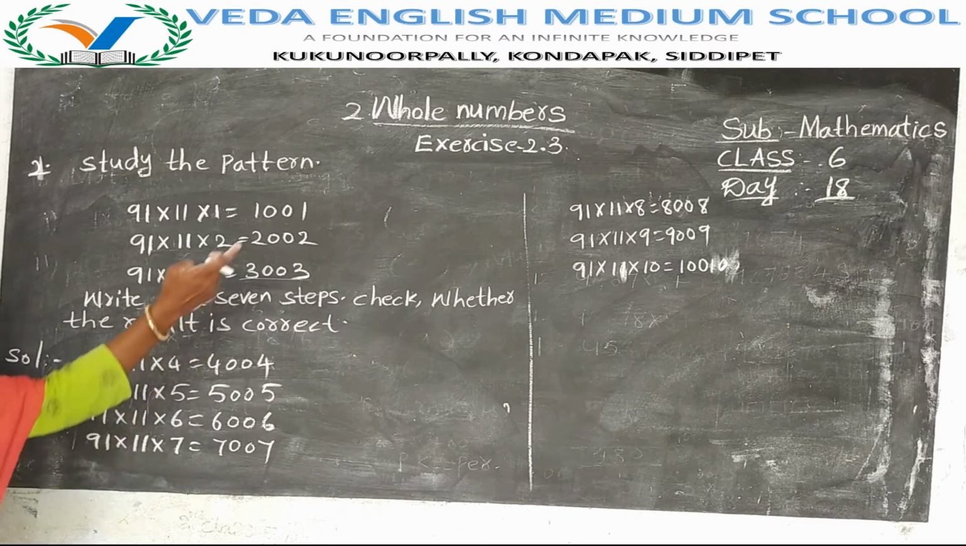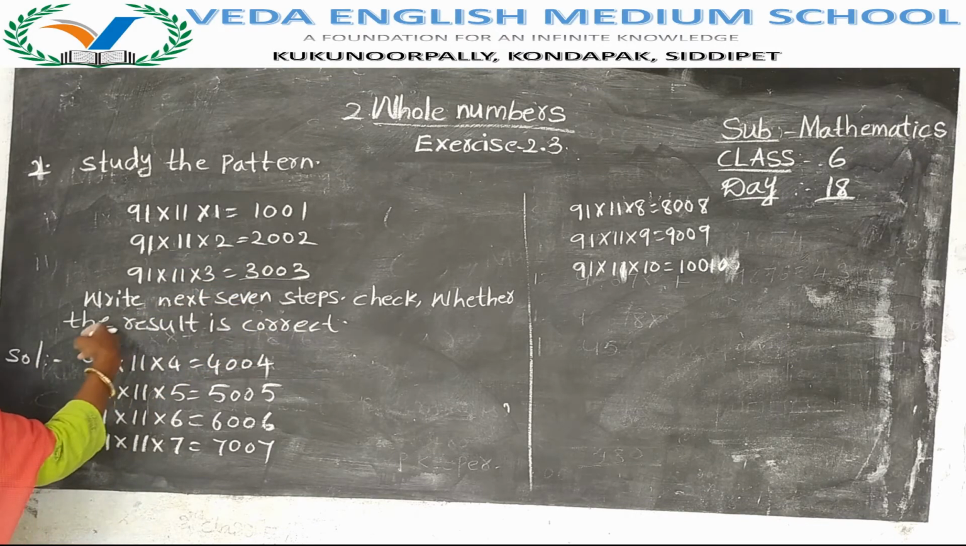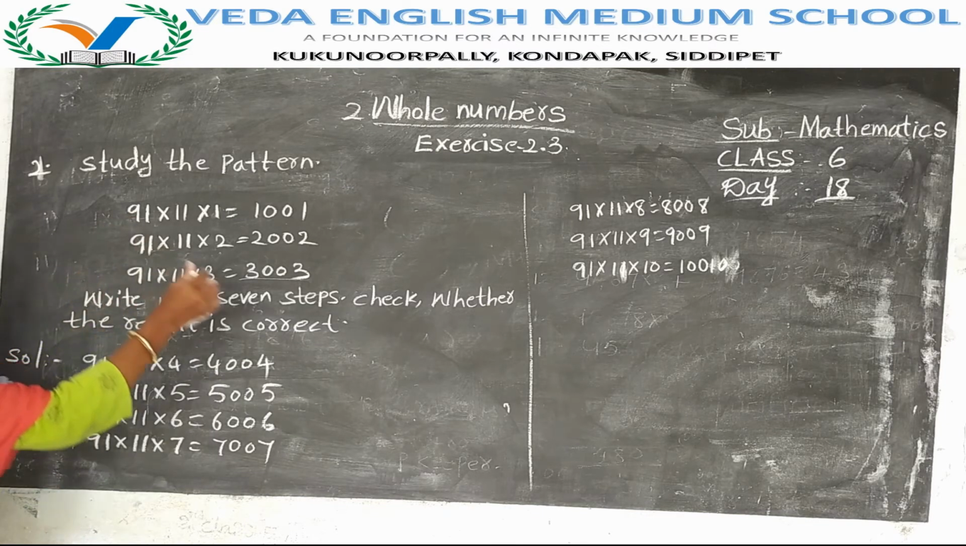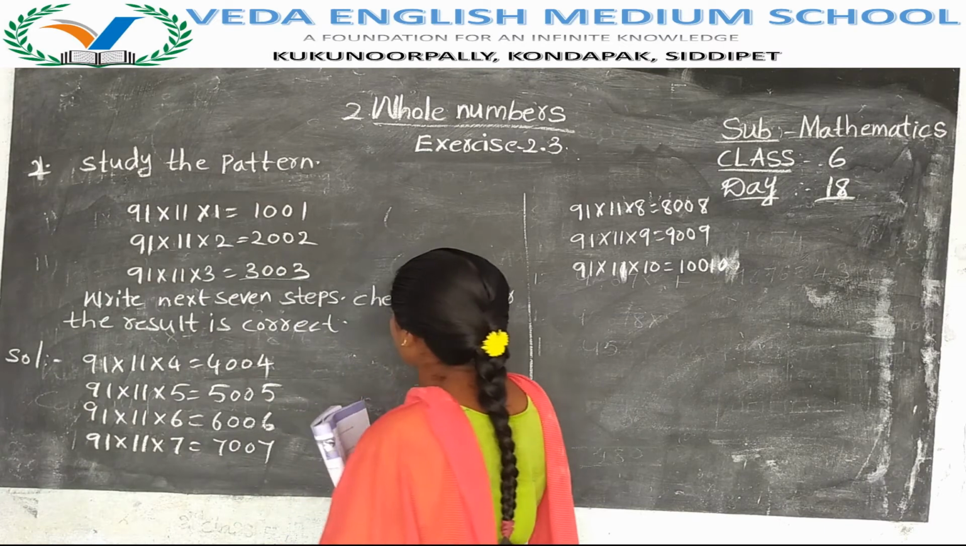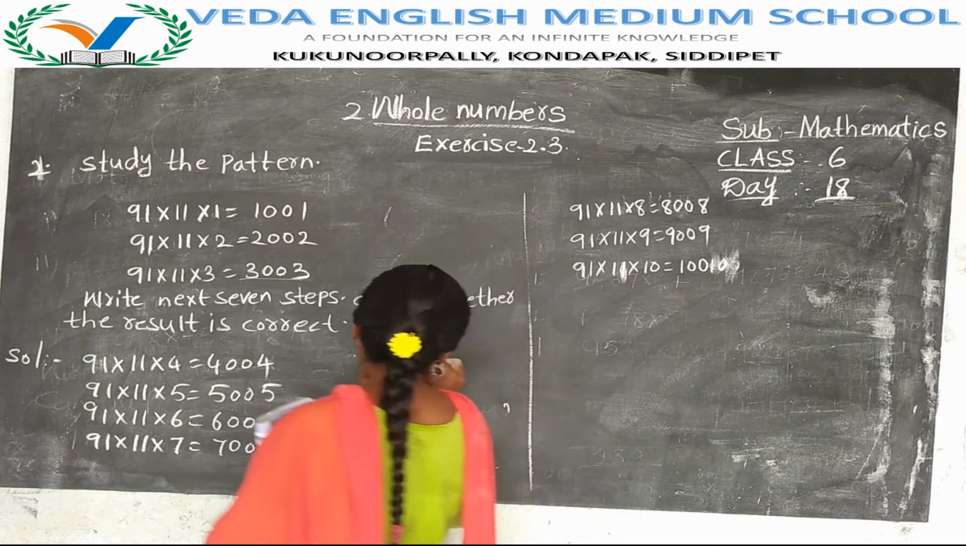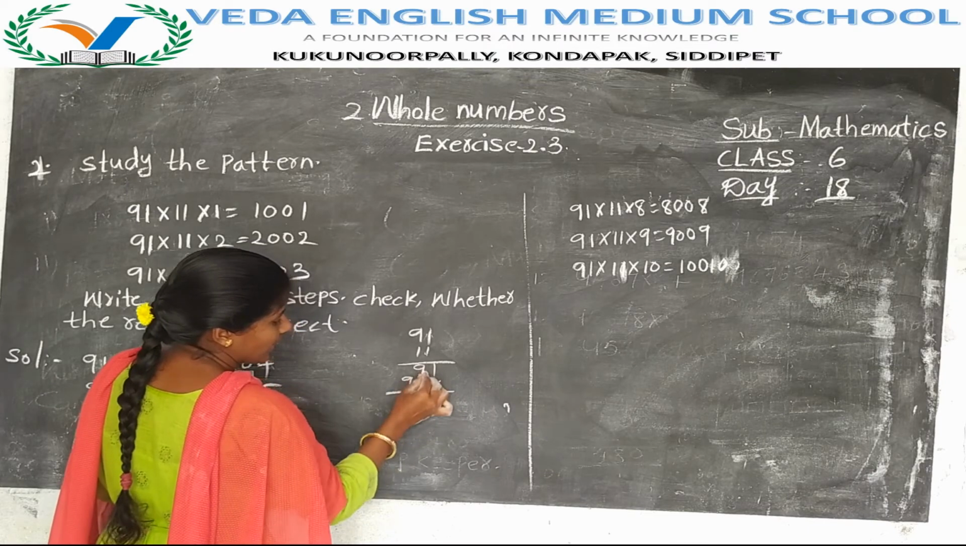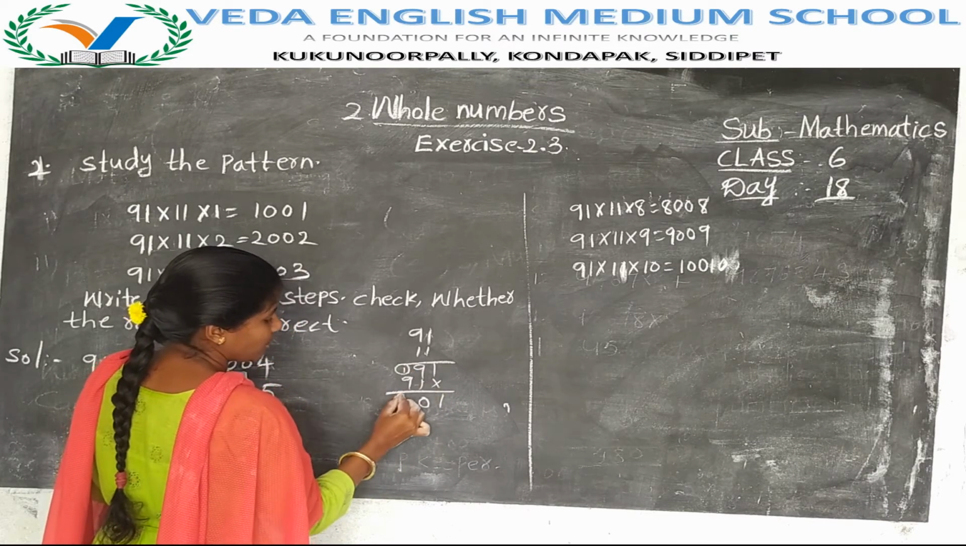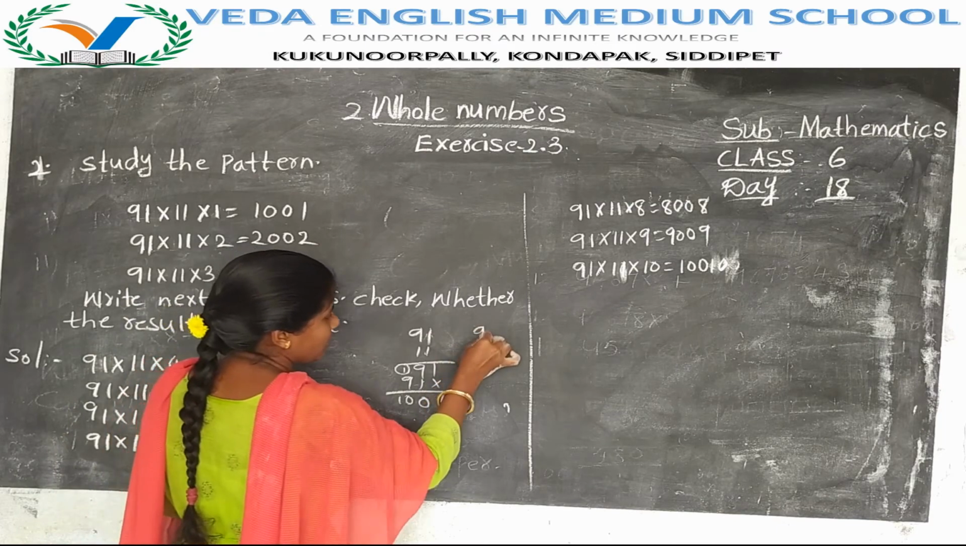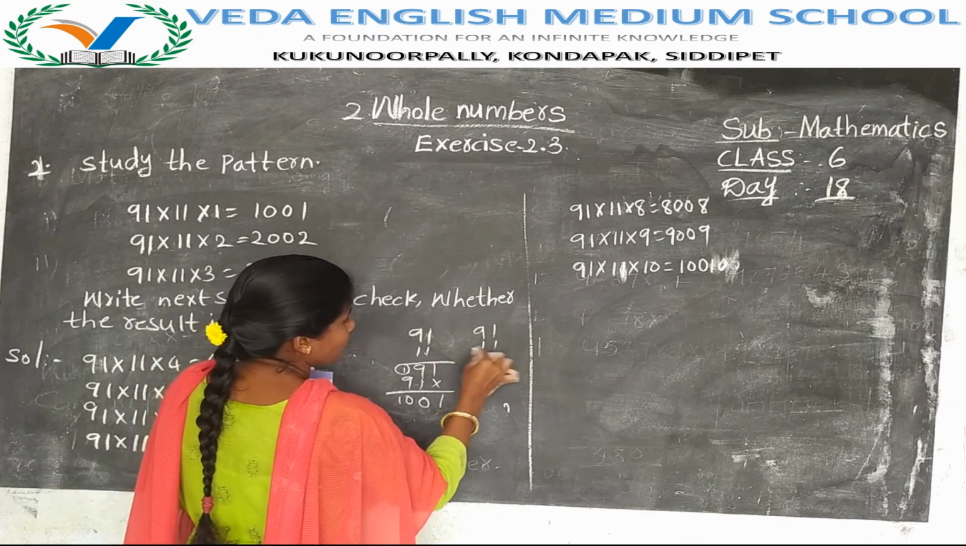Next, check whether the result is correct or not. We have to check. For which one do we multiply? We check for this one: 91 into 11 into 1, correct or not. 91 into 11. 1 ones are 1, 1 nine is 9. 9 plus 1, 10. 0 here, 1 becomes carry.